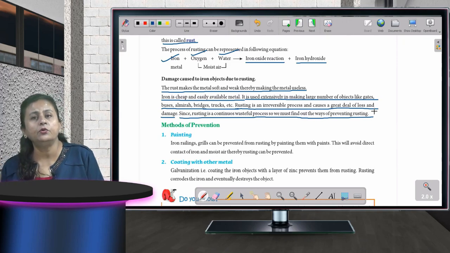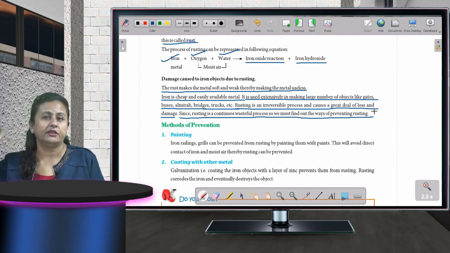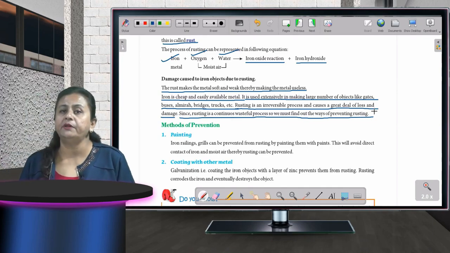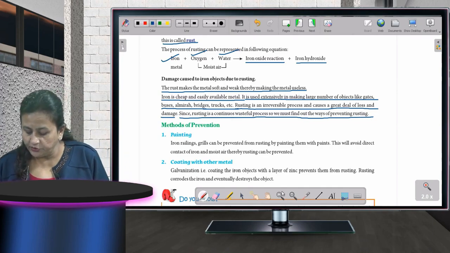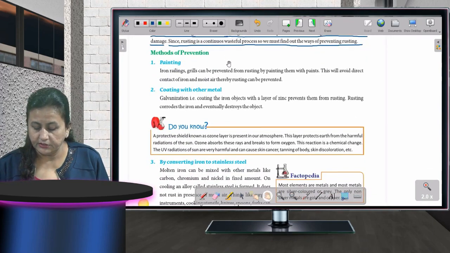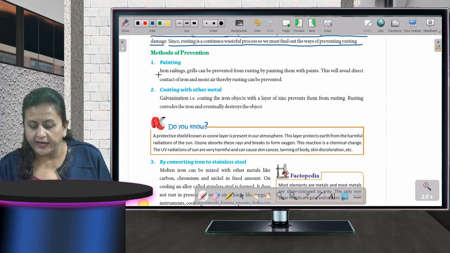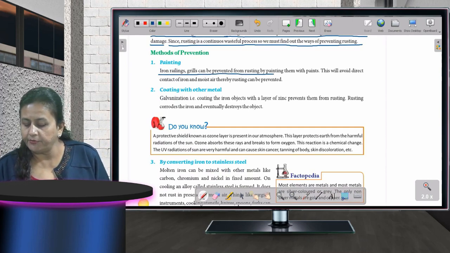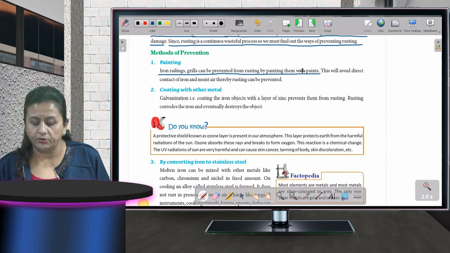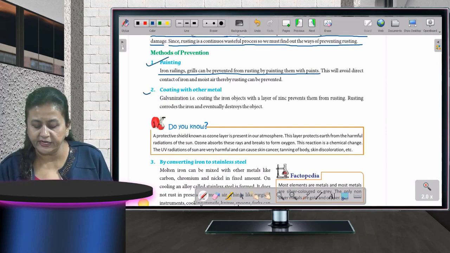Now how to prevent this rusting? Okay, things are made, bridges बने हुए हैं, उनको सेफ भी तो रखना है, so that they can be used throughout their life. Okay, first is painting. Iron railings, grills can be prevented from rusting by painting them with paints. Okay. Second is coating with other metal.